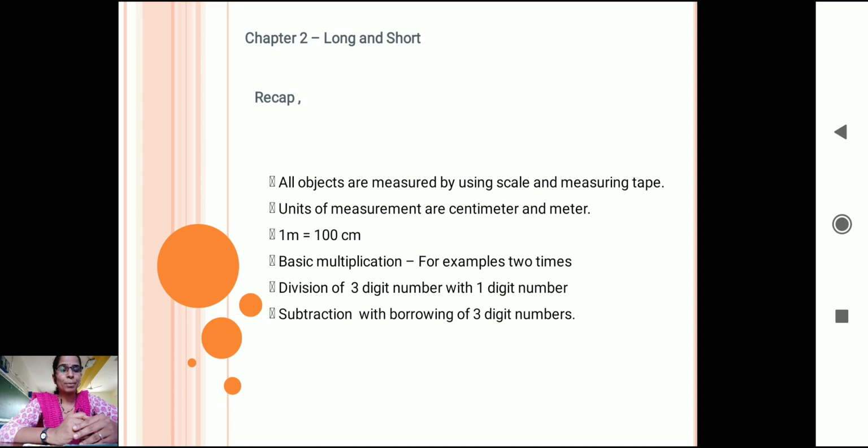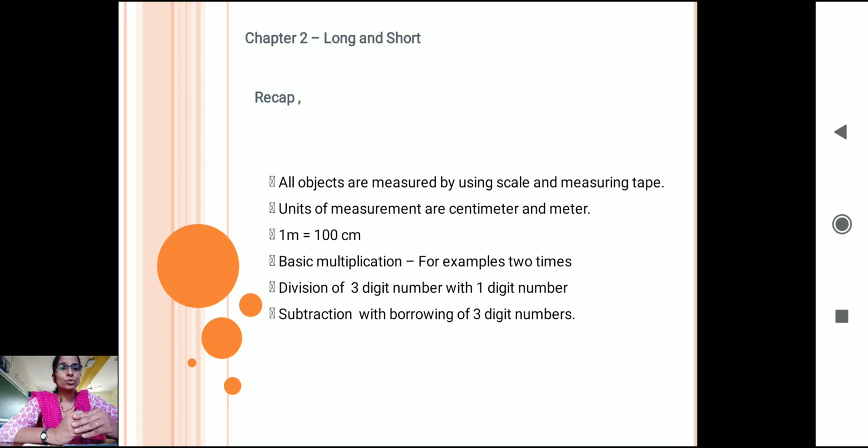Measuring tapes are of different types. We learned that architects use their own measuring tapes, and tailors use a tailoring measuring tape. So there is a different name. Each person, when using it, the tape is a little different in the measurement. But the units of measurement which we have learned are centimeter and meter. We also recollected that 1 meter is equal to 100 centimeters, which we learned in the first chapter also.